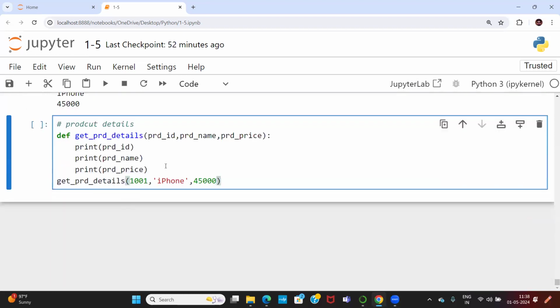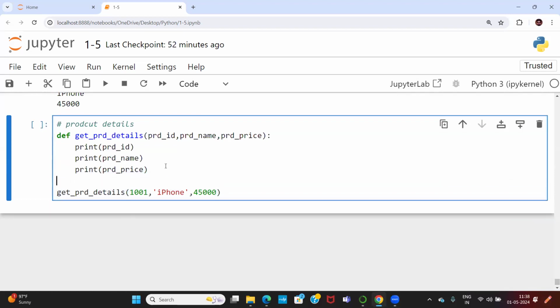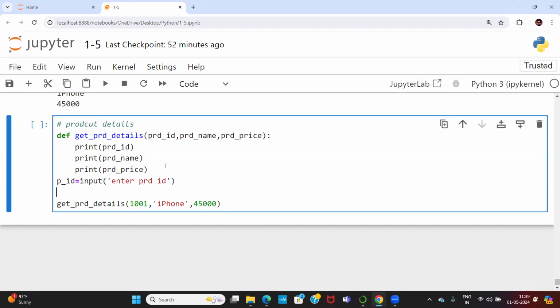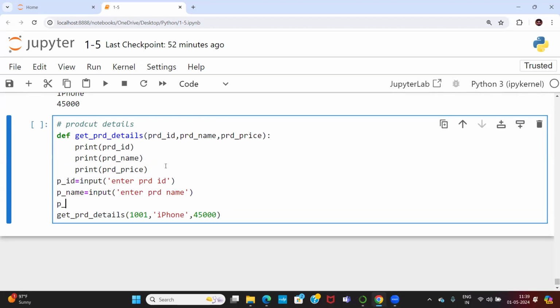and copying here. Here what I want to do is, after this, input of enter product ID, that is going to be stored into the P_ID. P_ID is equal to this one. P_price, P_name. P_name is equal to again input. Input function we already know. Input, what actually? Taking input from the user. Enter product name. That's it. One more thing. P_price is equal to input of enter